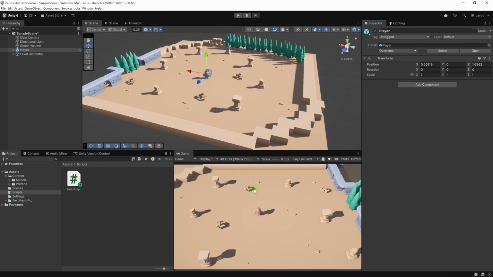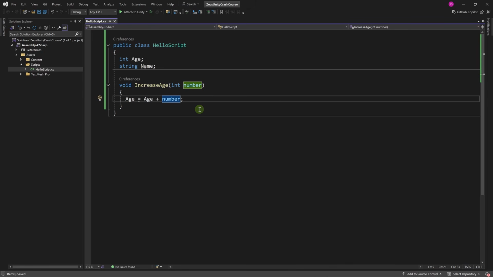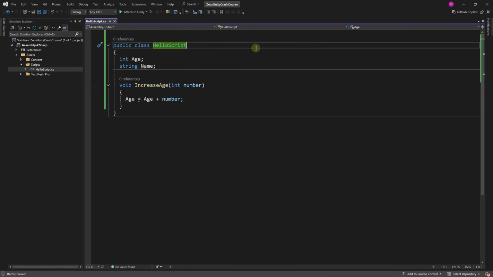So let's change that. Let's go back to Visual Studio, and to make a class inherit from another class, in front of the name of the class we type a colon, then we type the name of the parent class, in this case MonoBehaviour. But here we have a problem.